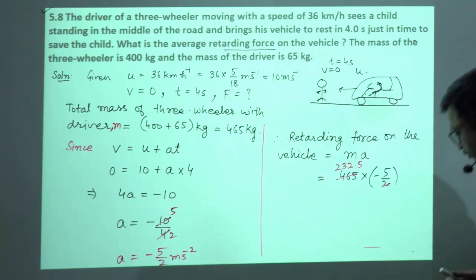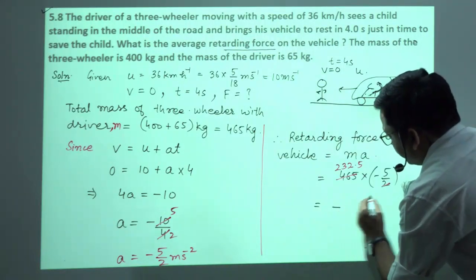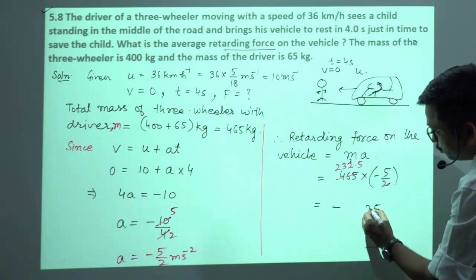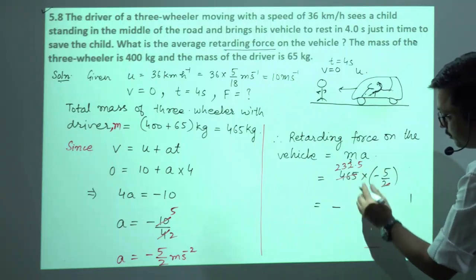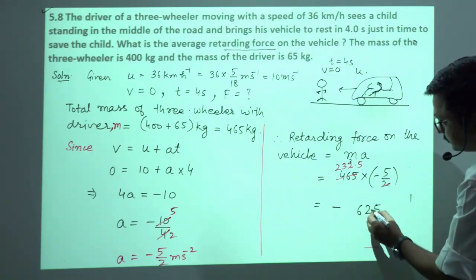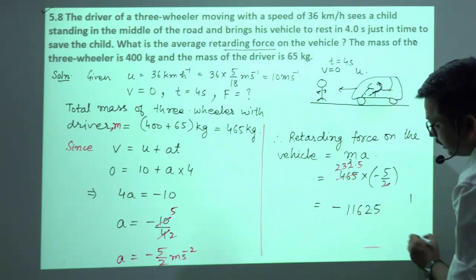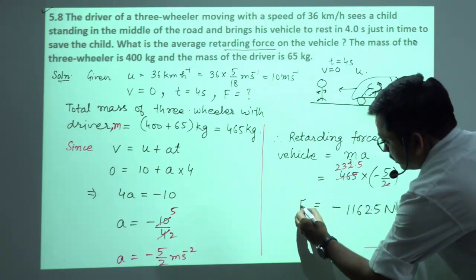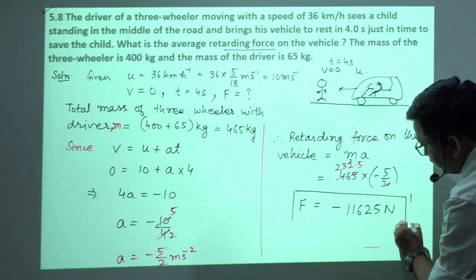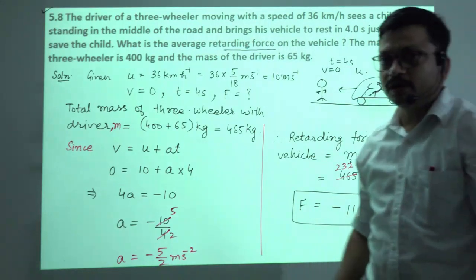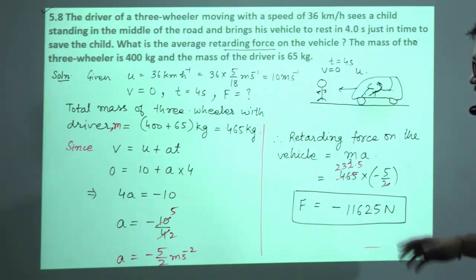So what we get on multiplying, that is minus 5 5 जा 25, 2 5 2 जा 10 और 2 12, 1 कैरी करा, 5 3 जा 15 और 1 16, ठीक है, 1 कैरी करा, 5 2 जा 10 और 1 11. So this much average resistive force or retarding force will be there on the vehicle. Okay, so in this way we will solve this numerical.